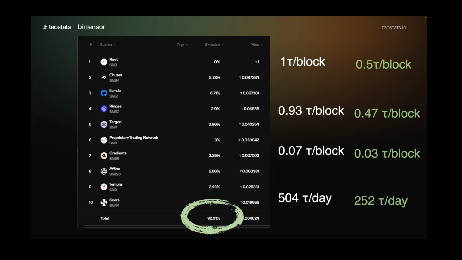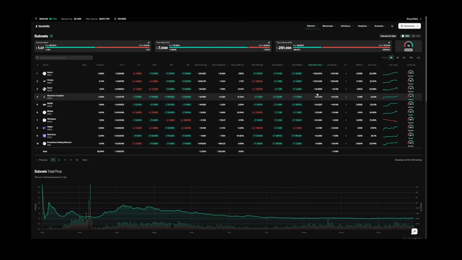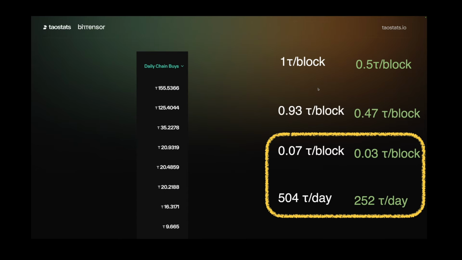going to these chain buys. If I come over here, you can see the daily chain buys and the numbers for a bunch of the subnets, and we can sort that to see the subnets that have the biggest daily chain buys. Right now, the largest one is subnet 51, followed by shoots and score. But how do we get to those numbers?